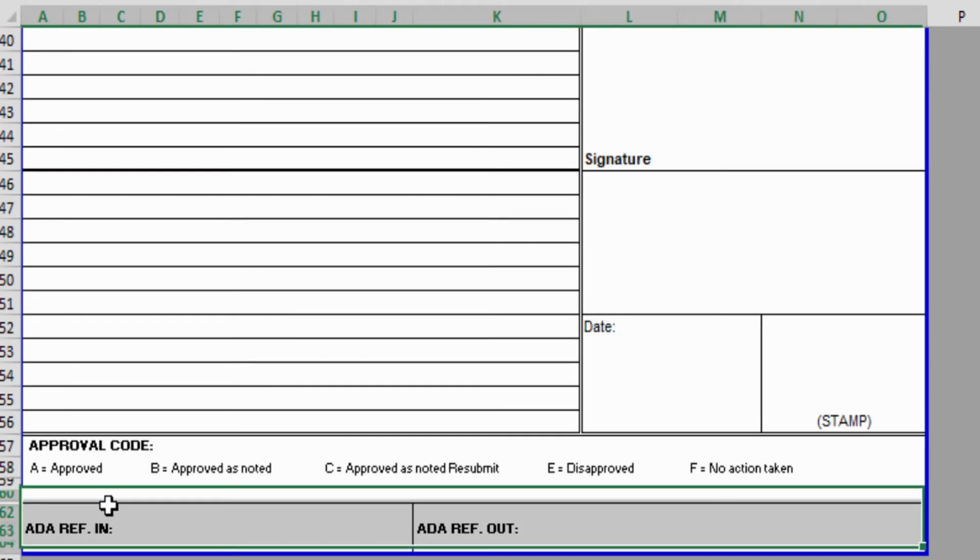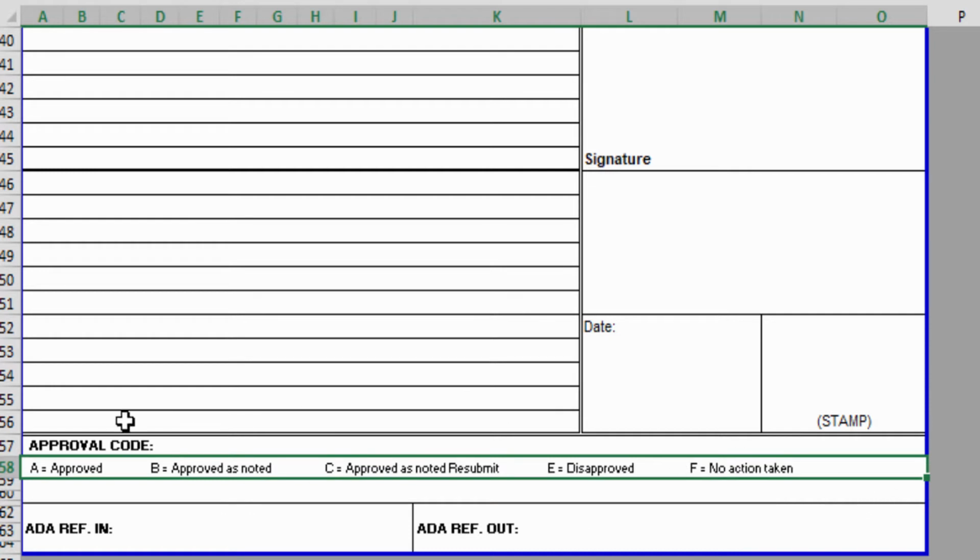So there are always codes that are elaborated here. If he marks circle A code, it means this is perfectly approved, there is no comment, and all we have submitted is approved accordingly.